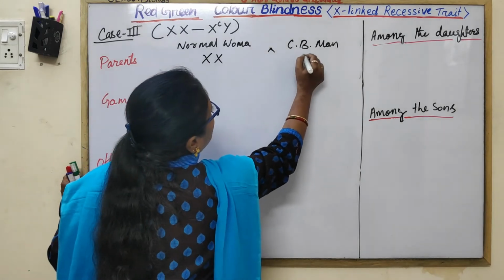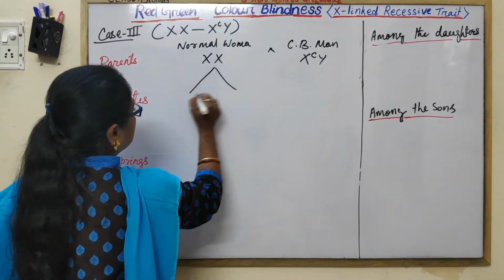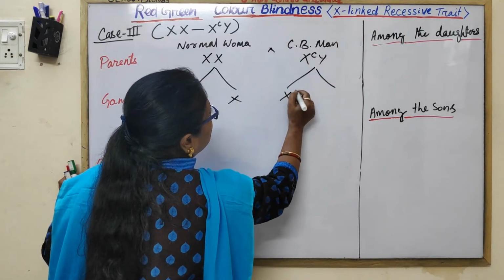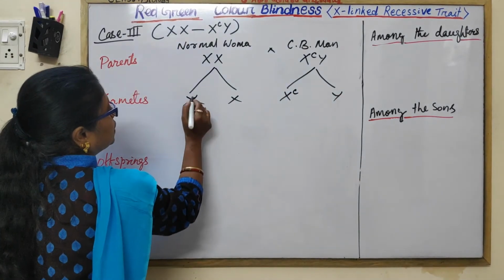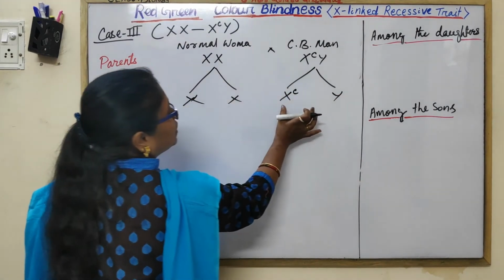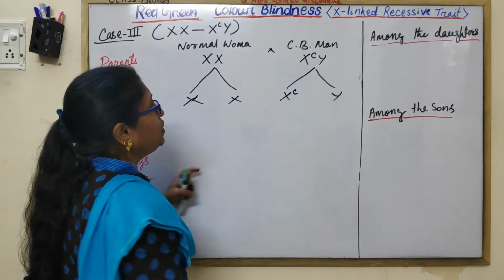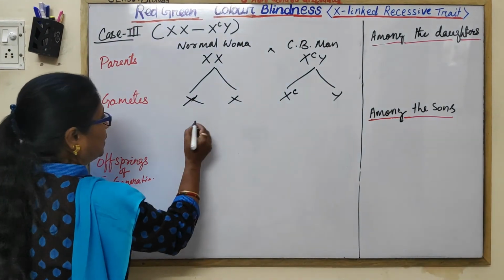The genotype is like this. The gametes of the man would be like this, meaning here the normal allele, and 50% of the sperm carry the defective part, that mutant allele.